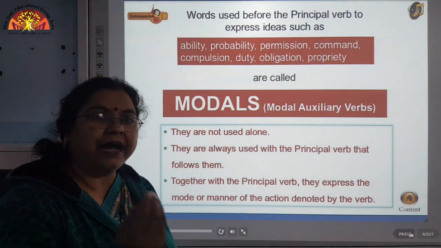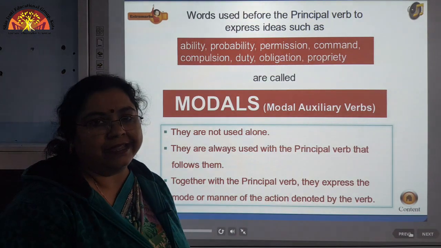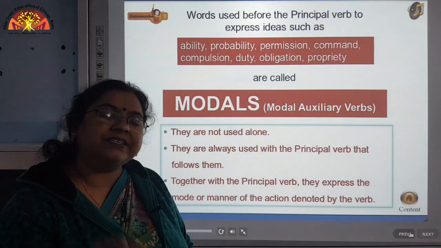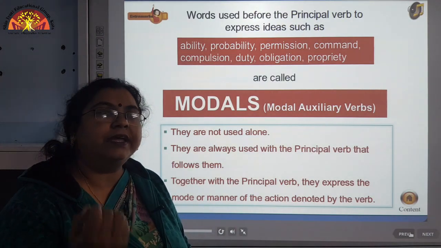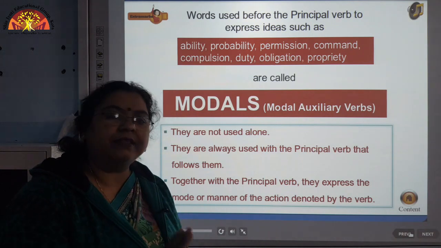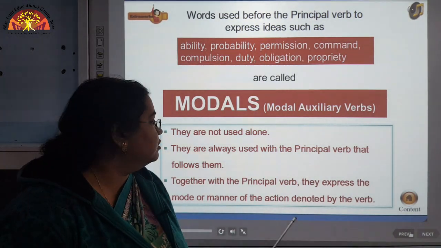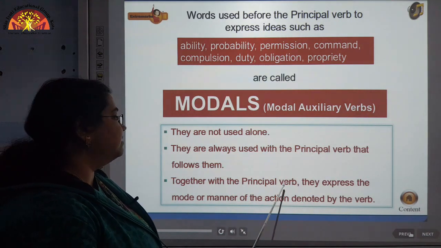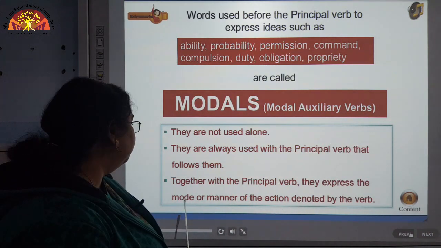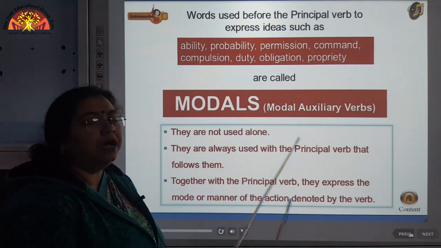Now here, I can write. Can is showing the ability and write is the principal verb which is being used along with can, that is the modal, the auxiliary verb. Together with the principal verb, they express the mode or manner of the action denoted by the verb.